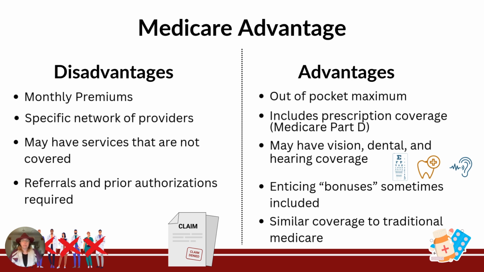Now, the advantages to these plans are that they function like a commercial plan does, meaning there are out of pocket maximums or caps to what you would pay for care in a plan year. Most of these plans also include Part D coverage, meaning you don't have to think about a separate part. And they may have extra benefits such as vision, dental, and hearing coverage that the other plans don't have. They also may entice you with bonuses such as food vouchers and gym memberships to purchase their plans. These plans also have similar coverage to traditional Medicare as required by law.